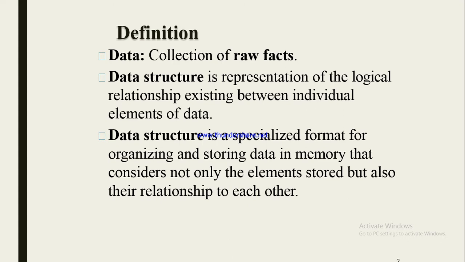Okay. Now what is a data structure? Data structure is a representation of the logical relationship existing between individual elements of data. It means we have two types of data, first roll number, then name. So what is the relation between roll number and name? This is called data structure. Data structure is used to create the relationship between two data.